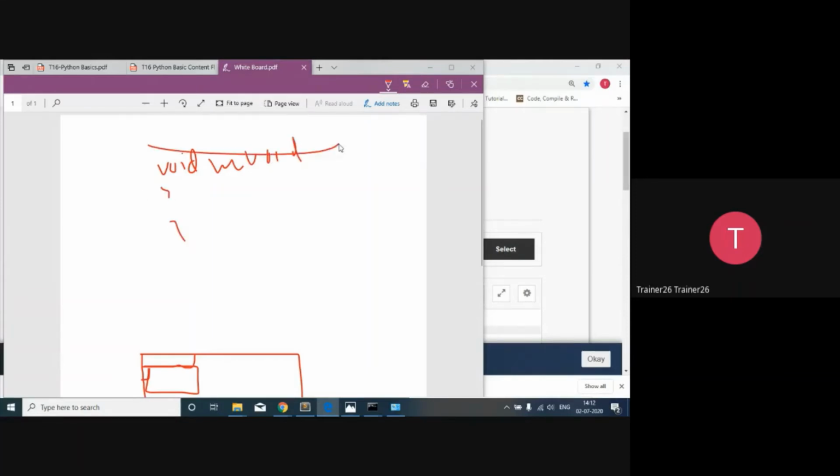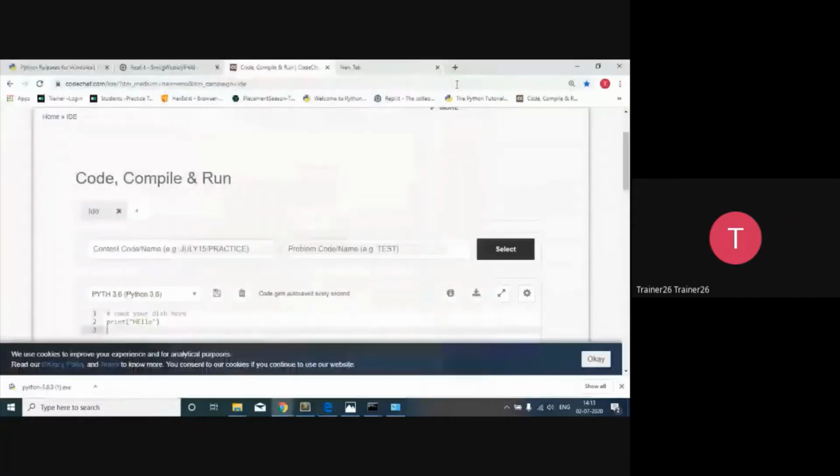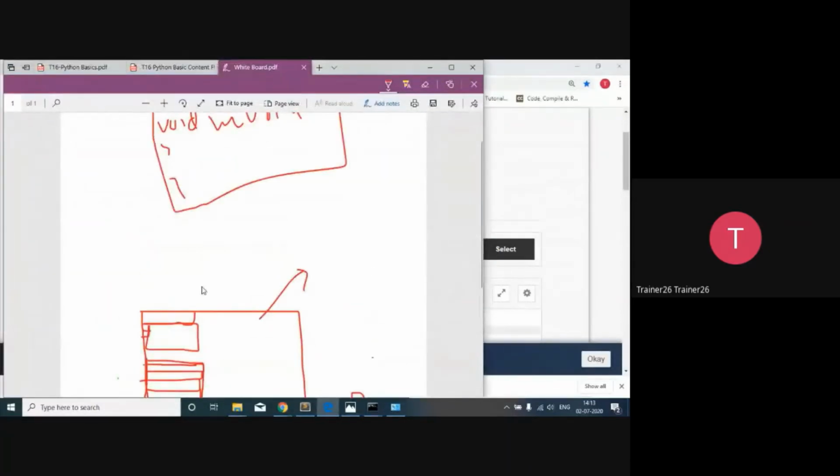So it is going to create a block. But here we create blocks with the help of spaces. How many spaces you give, how much indentation there is, with the help of that indentation you create different blocks. So before understanding Python, you should understand indentation, in which way Python is going to work.